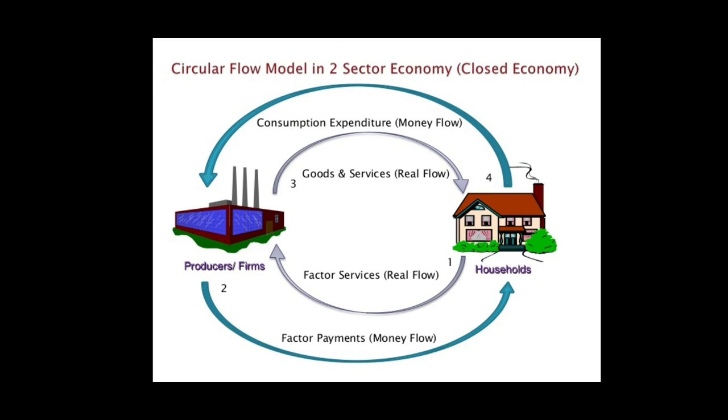The simple two sector model of circular flow is being shown here in this slide. Here we assume that the economy consists of only two sectors. That is, there are only two sectors in an economy, and these are the producing sector and the household sector.